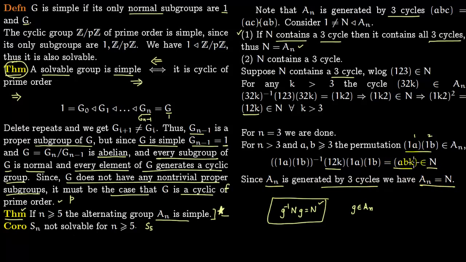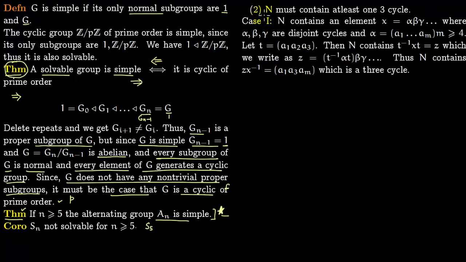So we have shown that if N contains a 3 cycle, which we took as (1 2 3), we could have taken anything, but (1 2 3) is easy to deal with. This is a constructive proof. We showed that all these cycles of the form (a b k) also lie in N. So we are done.